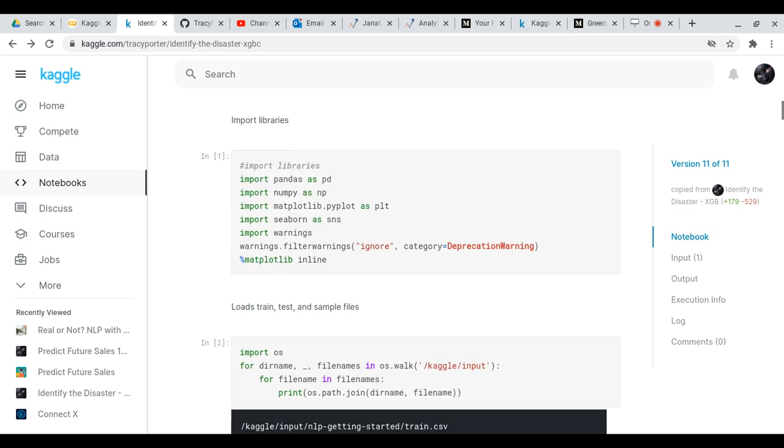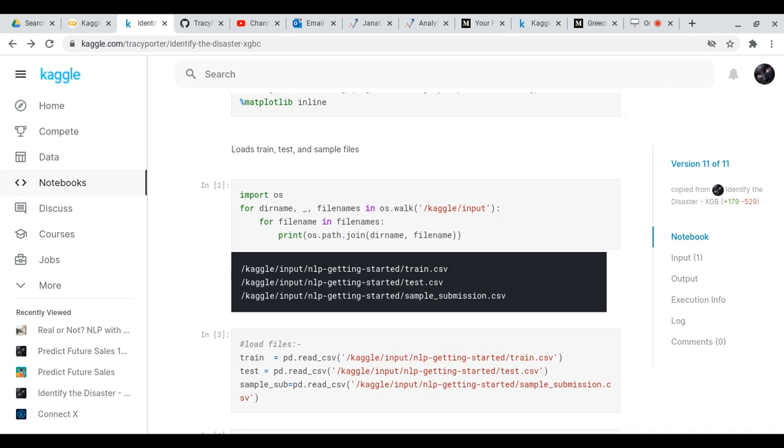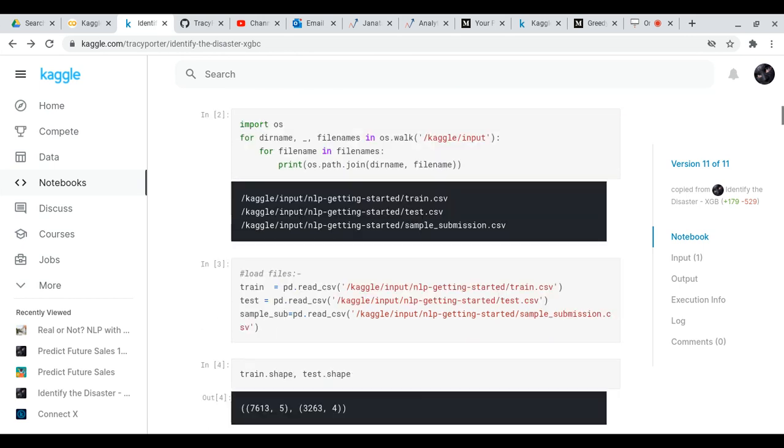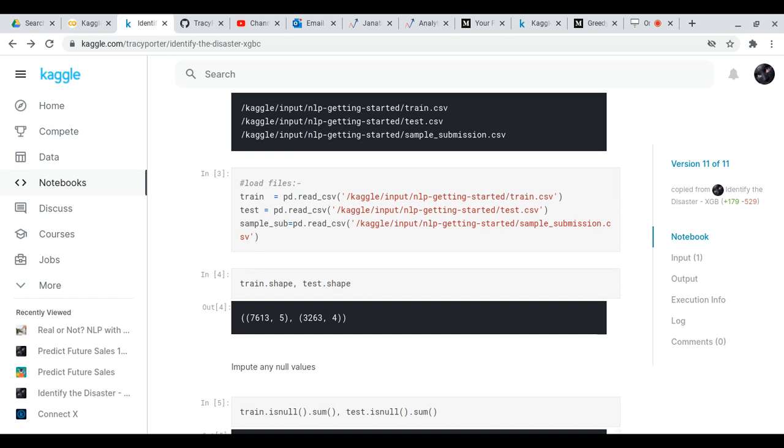So the first thing I did was import my libraries, and you can see that I've imported my libraries. The second thing I did was import the files that I would be using. They were training files, testing files, and sample submission files. The next thing I did, that was number 3, is I loaded the files. So you had your train file, test file, and your sample submission.